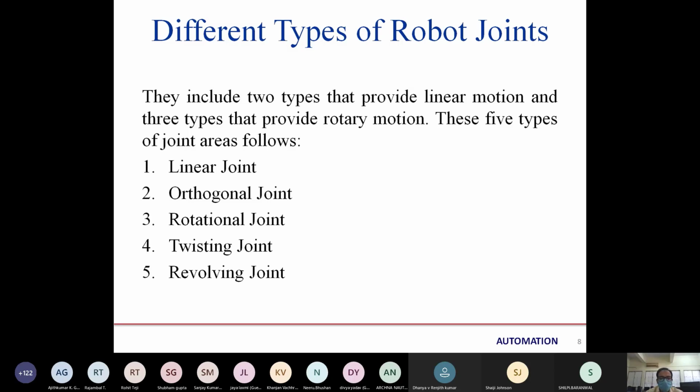The upper two are prismatic, the lower three are revolute joints. Means we have different kinds of movement in the revolute joint. These are nothing but different representations of the same movement.